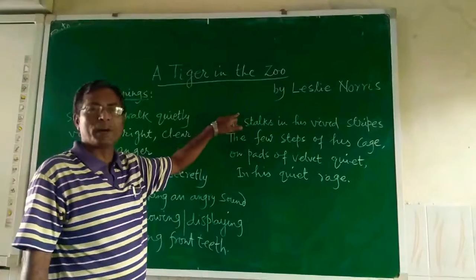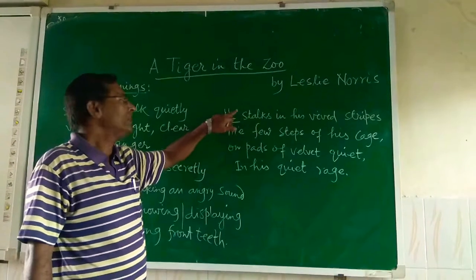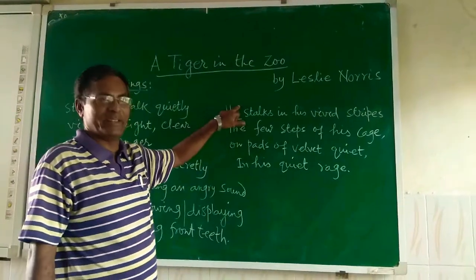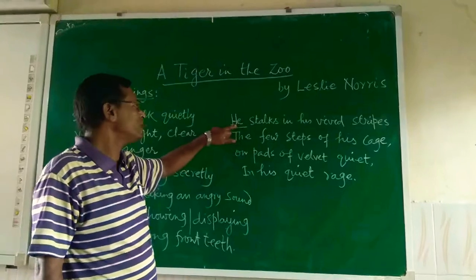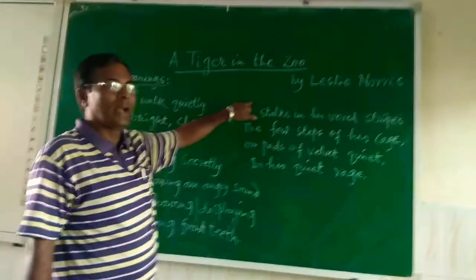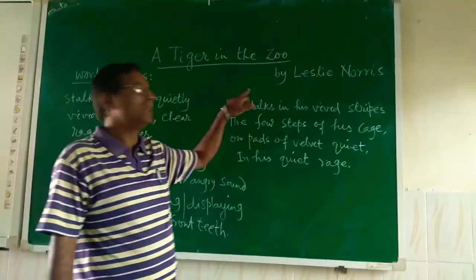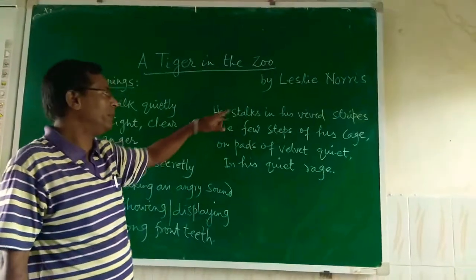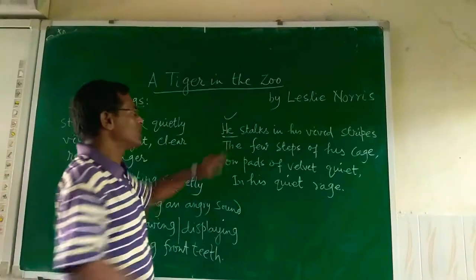It is one type of personification, because the poet has not used "it". Instead of that, the poet has used "he". He means the tiger, as if the tiger also has feelings just like a human being, and this is also a type of personification.